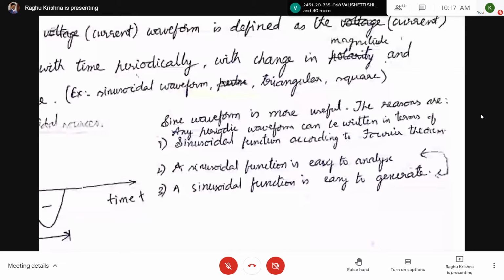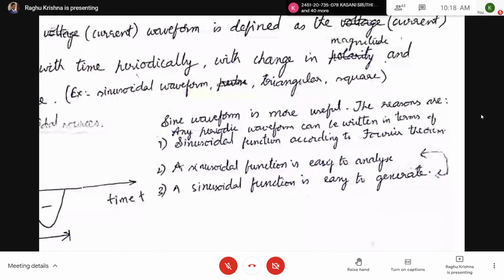A triangular waveform can be obtained by combining sine waveforms of different frequencies and magnitudes. The frequencies will be in multiples of the fundamental frequency. Here we are going to learn what is meant by fundamental frequency and what is meant by harmonics.